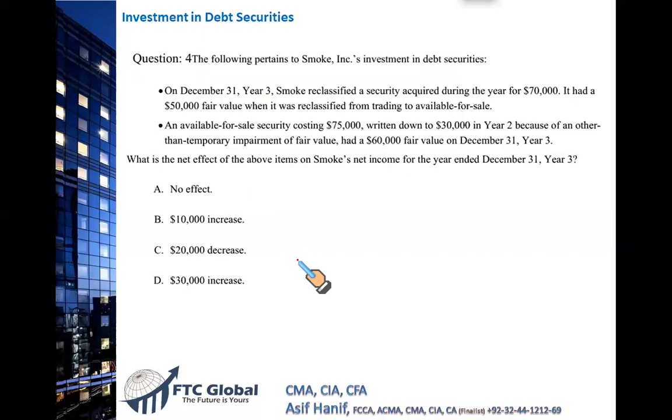This one is a little twisted, and I need your full attention to do it. The following pertains to Smoke Incorporated's investment in debt securities. Okay, gentlemen, this requires some serious focus.